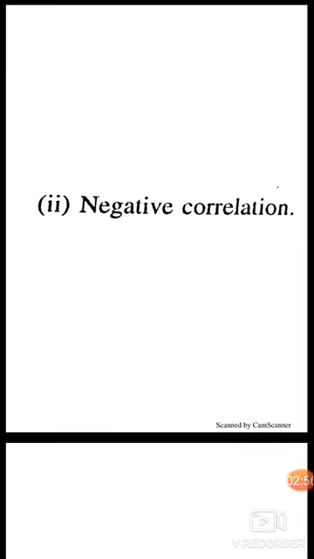Second, negative correlation. If in two related series data changes in opposite direction, change in one series in one direction leads to change in the other series in the opposite direction, the existing correlation between them is called negative correlation.